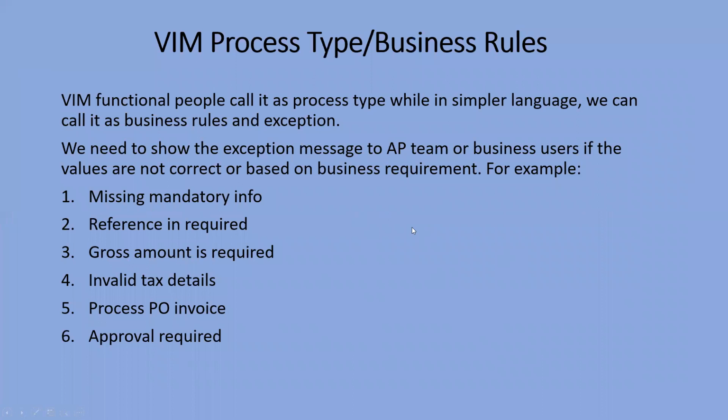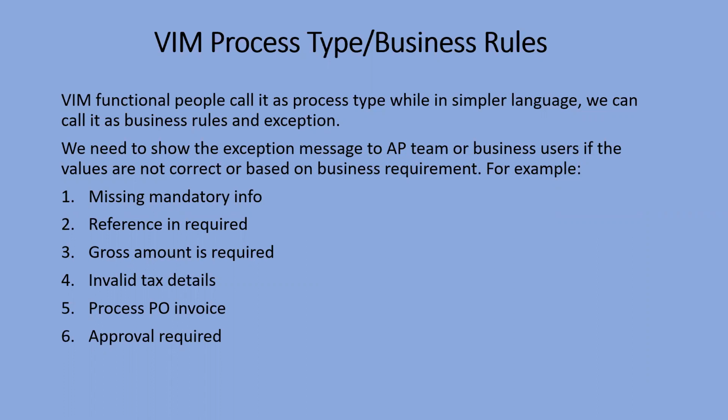Now, what is this Vim process type or the business rule? To process any of the invoices, based on the business requirement, we create certain exceptions in the Vim to process the invoice further.